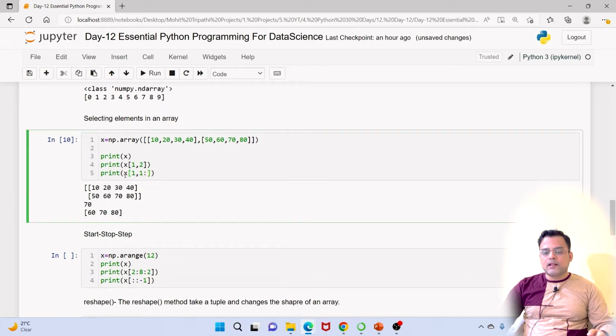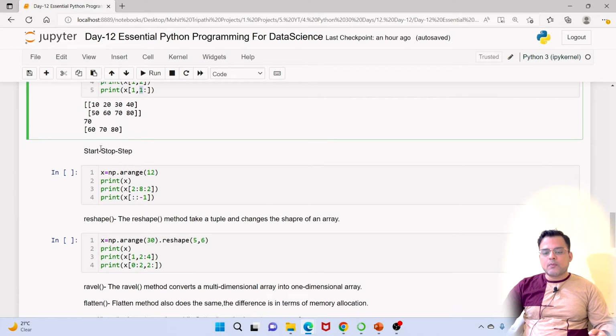Now if I do something like this, print x of 1 comma 1 colon, which means it will print first row and all the columns from the first index. So it will be first row and all the columns from the 60. So it will print 60 to 80. And you can play around with this colon and slicing and indexing, but the first variable signifies a row and the second variable value signifies a column.